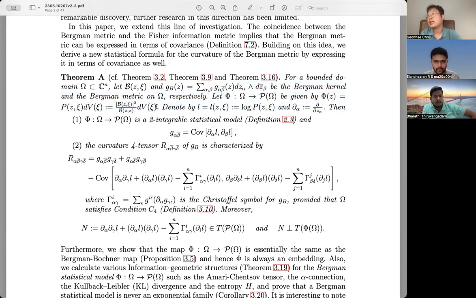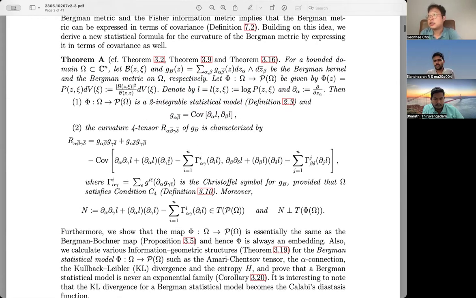And this is the part I also explained: the Bergman metric coincides with the so-called covariance of the first derivative of the log likelihood function. This is the Fisher information metric. They are the same under the condition of an integrable statistical model, but what we prove is that this holds for any bounded domain. So we can insist that the Bergman metric coincides with the Fisher information metric in general, because this condition is always correct.